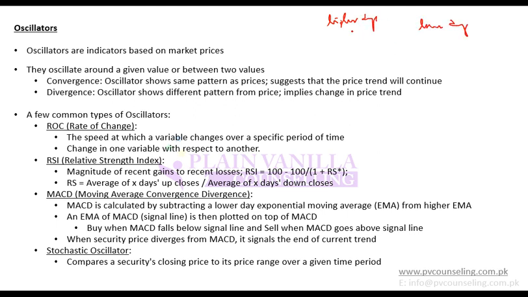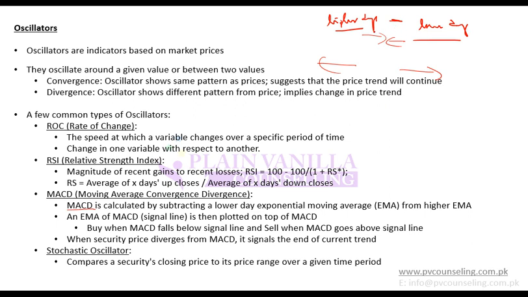So moving average can be calculated using a higher number of days or lower number of days. If you calculate both, one with a higher number of days and another with a lower number of days, and if you take their difference, that is higher minus lower day moving average, that is known as moving average convergence divergence, MACD. It tells you how much it is converging or diverging.